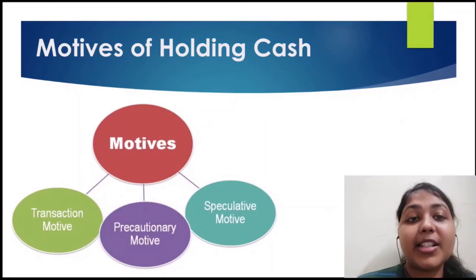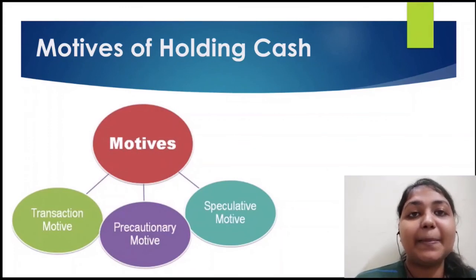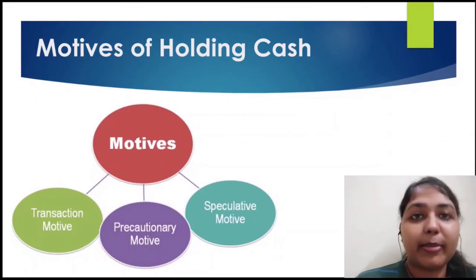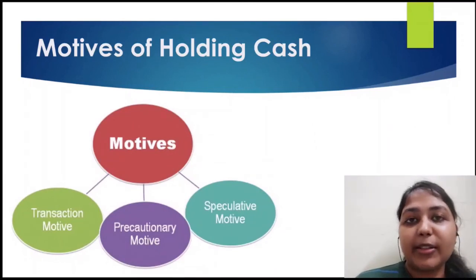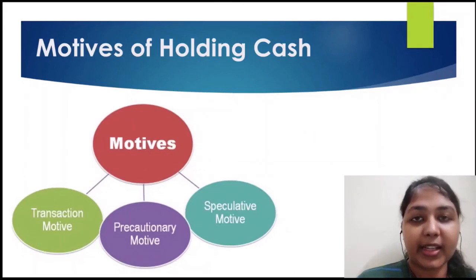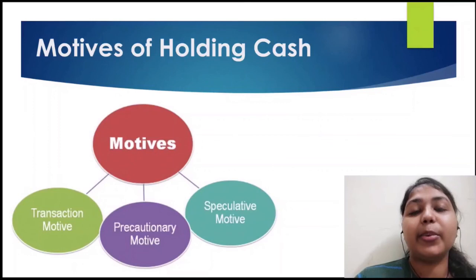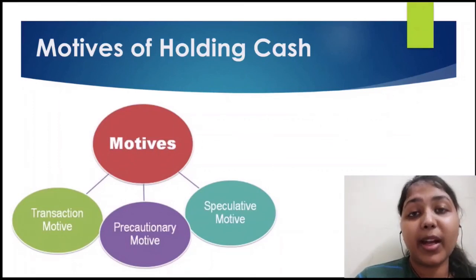Then the second reason is the precautionary motive. Just like we just went through a lockdown, right? And that was quite a long one. So for precautionary measures, we keep money in hand because we don't know what might happen in future. If someone might lose a job, he needs to have that amount at home so that he feels at least secured. Or you can relate it to the time of demonetization. The people who had cash were quite safe and relaxed compared to the ones who did not have cash with them. So people hold cash for the precautionary motive as well.